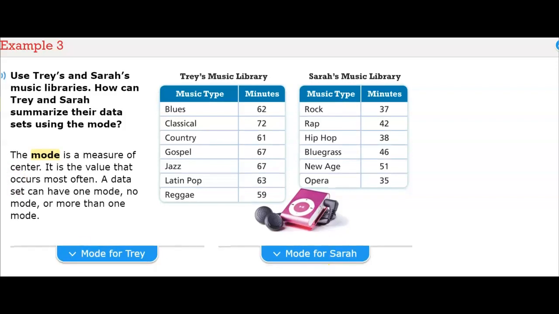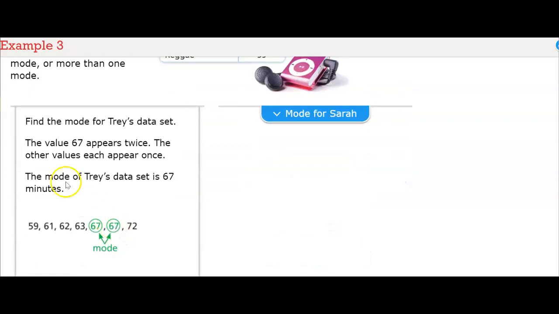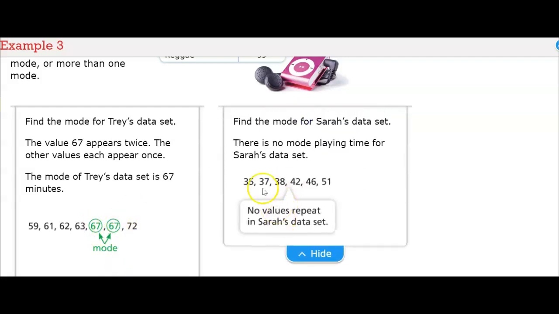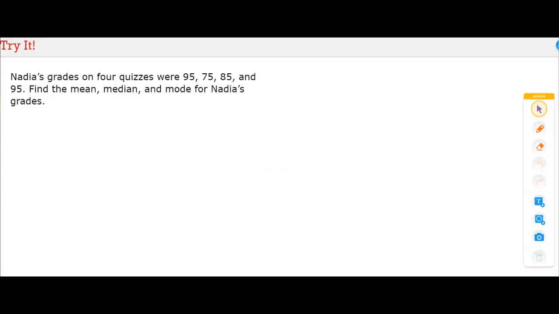So for Trey, we have his data, and again, it's listed, and we see that the one that comes up more than once is 67. So 67 would be the mode for Trey. Look at Sarah's values. She has in her data set all the numbers listed, but she doesn't have a number that repeats itself. So in her case, she does not have a mode. Simple as that.